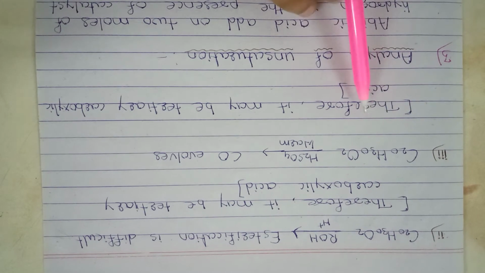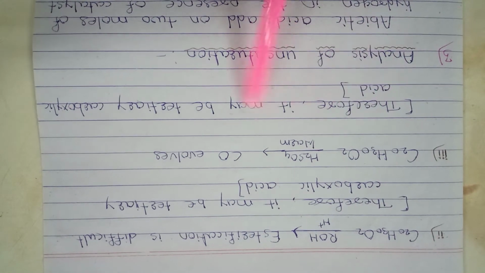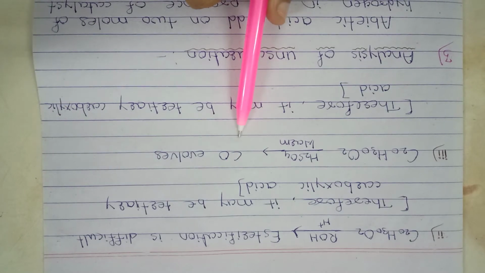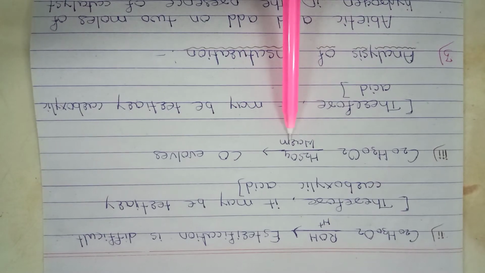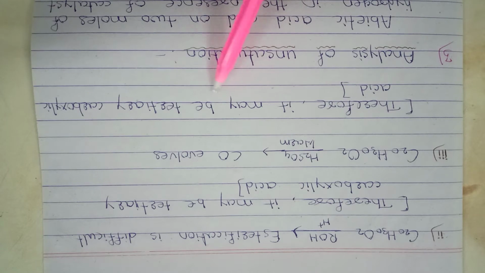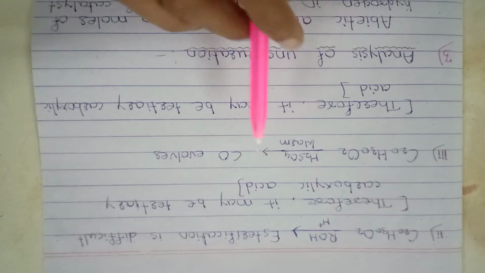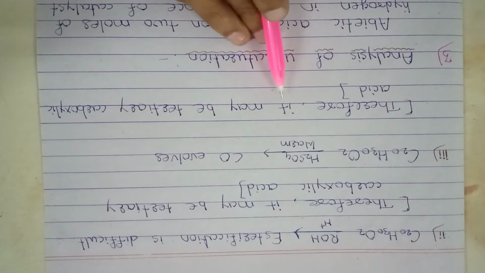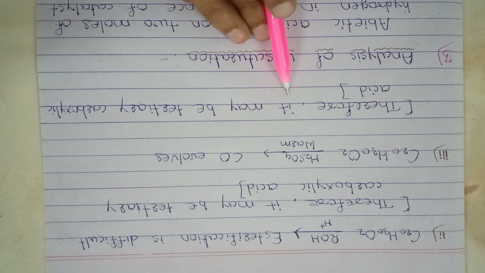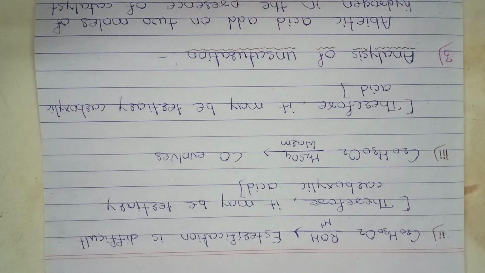The third reaction is that abietic acid evolves carbon monoxide with concentrated H2SO4, therefore it may be a tertiary carboxylic acid. On the basis of these 3 reactions, we prove that abietic acid is a carboxylic acid, and more specifically a tertiary carboxylic acid.